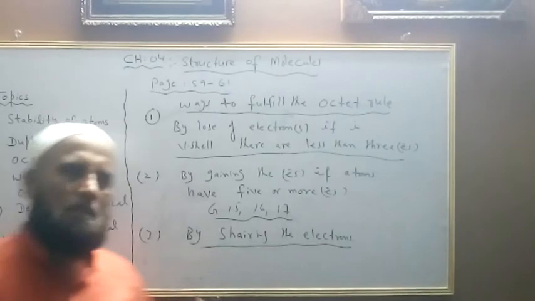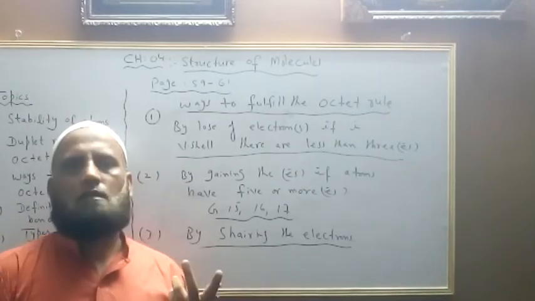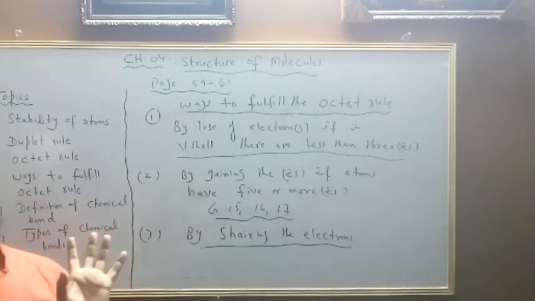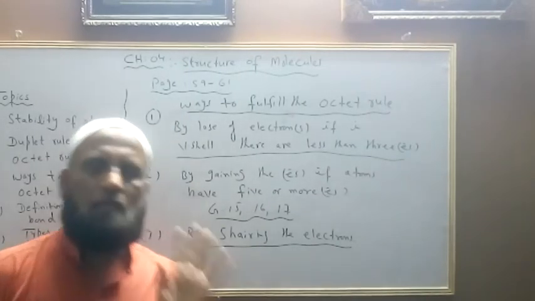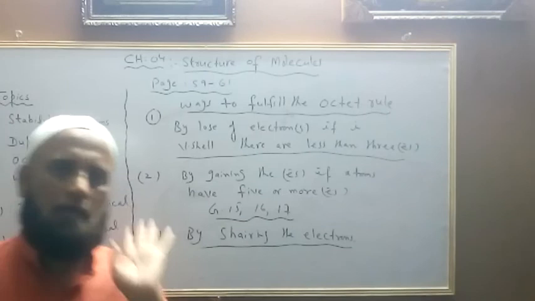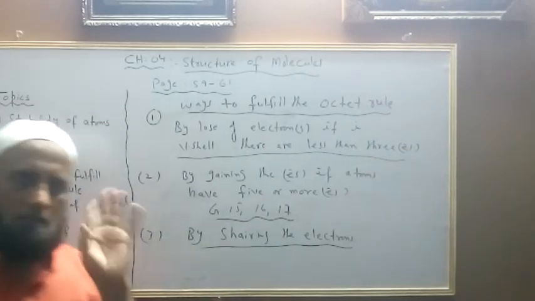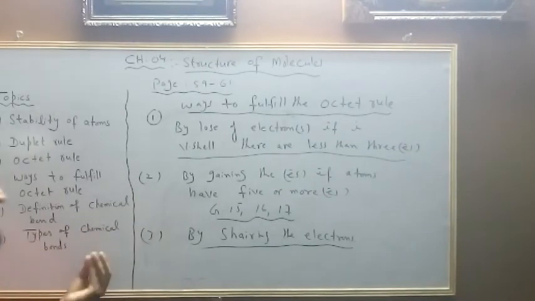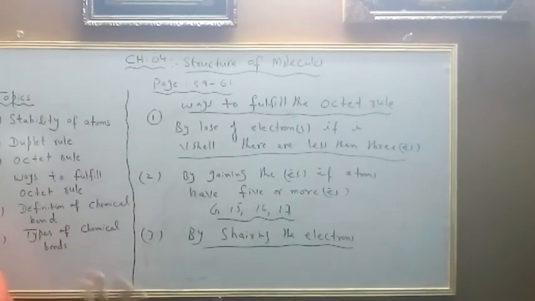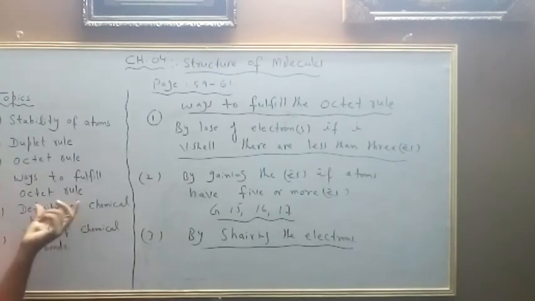Nothing can exist single except Almighty Allah. It is the character of Allah subhanahu wa ta'ala that He can only exist single. Qul huwallahu ahad. Otherwise, He has made the pairs mostly, and every substance needs the other substance. So in this way, dear students, you can see there would be the formation of chemical bond.